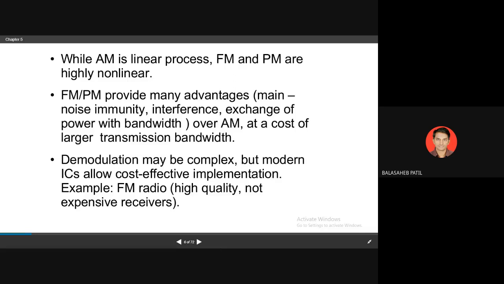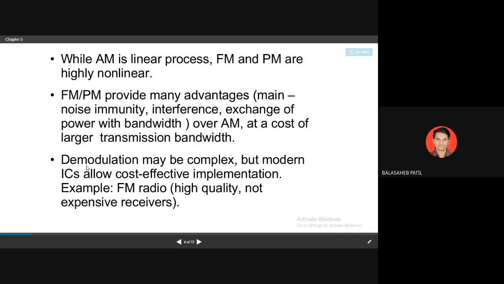So there is more immunity of your signal in FM over your AM, and interference is less in FM, whereas it is more in AM. Then demodulation may be complex, but modern ICs allow cost-effective implementation.